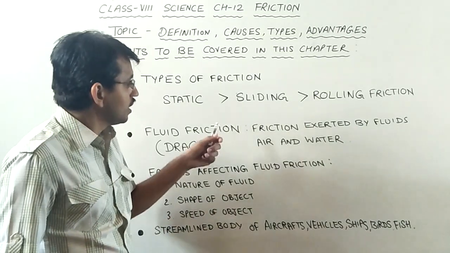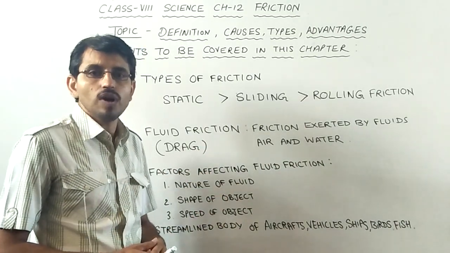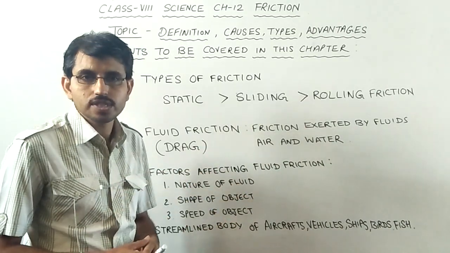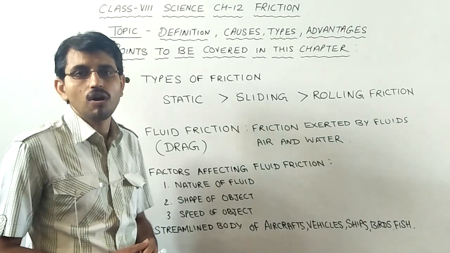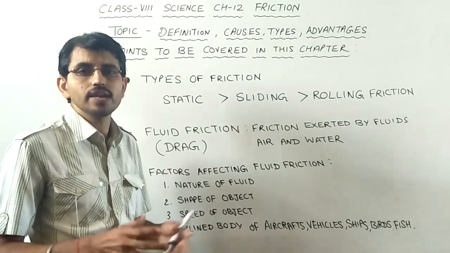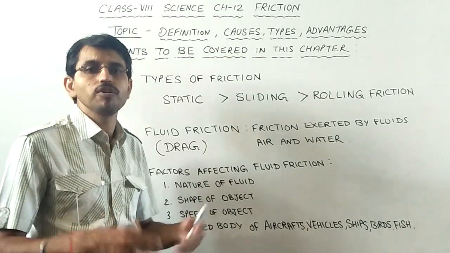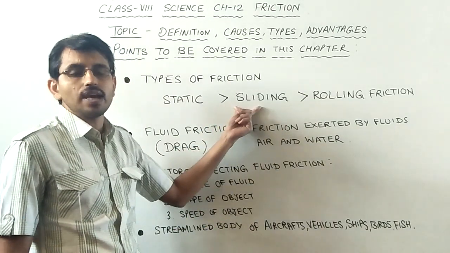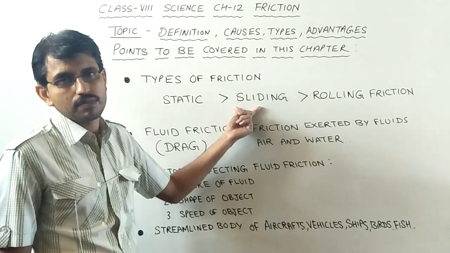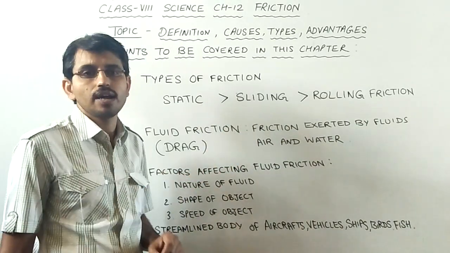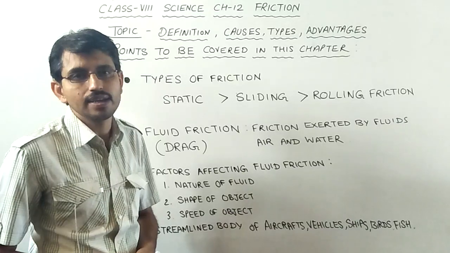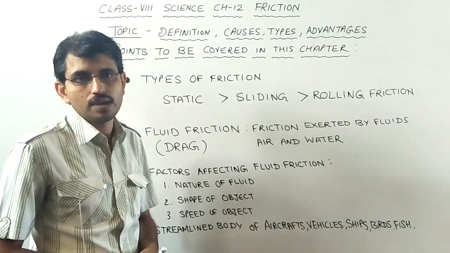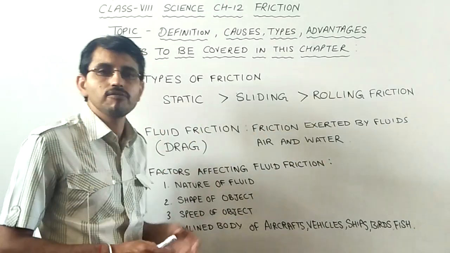Now, tell me, is it easy to move an object which is at rest on the surface or a moving object? I think it would be easier to move a moving object. Sliding friction can be understood in the same way. If someone is sliding the object and you push that object, then it can easily be slid on the floor.